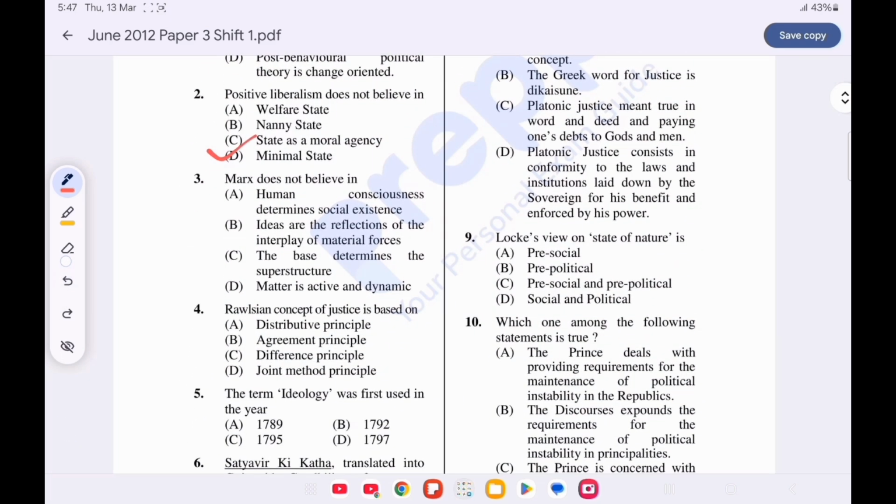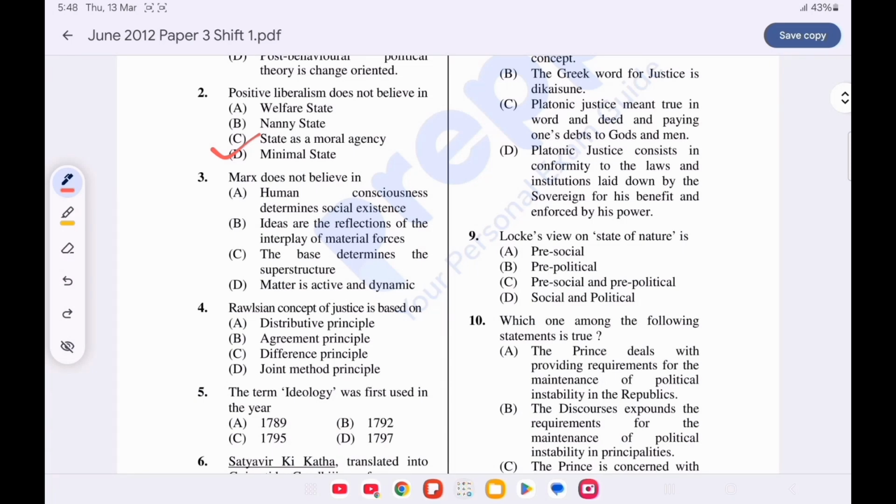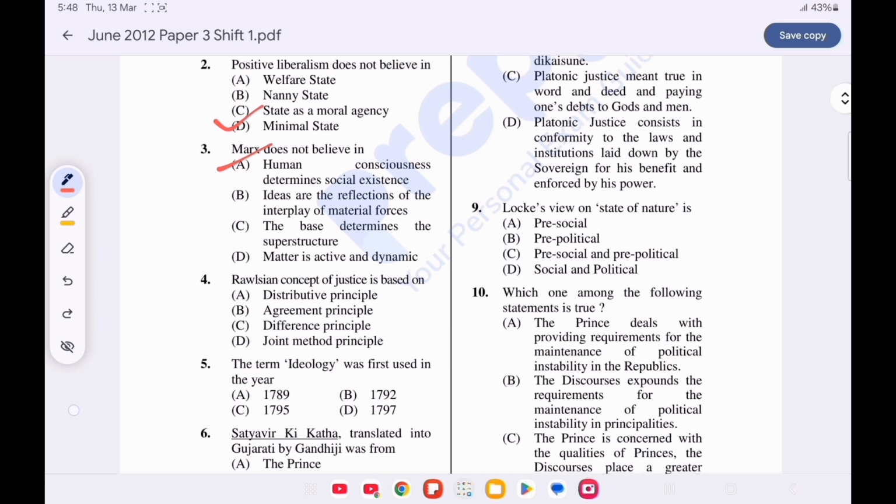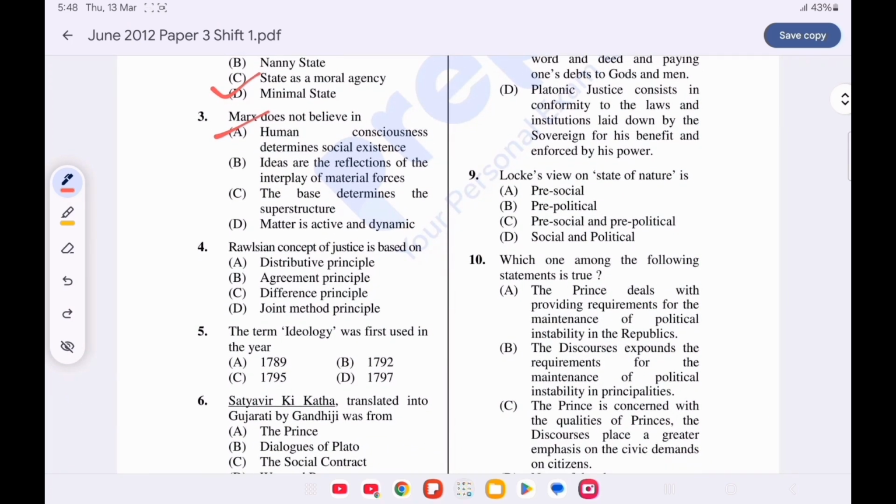Question number 3. Marx does not believe in, Option A is correct. Human consciousness determine social existence. Question number 4. Rawlsian concept of justice is based on. Option C is correct. Difference principle.